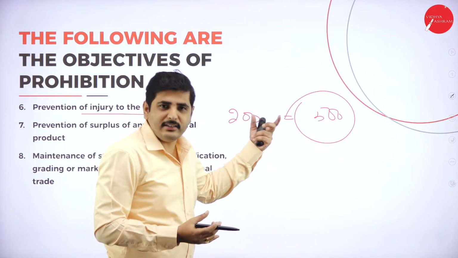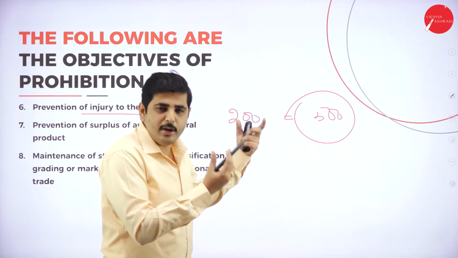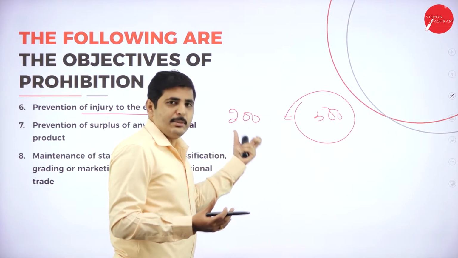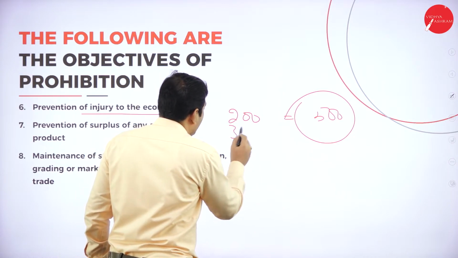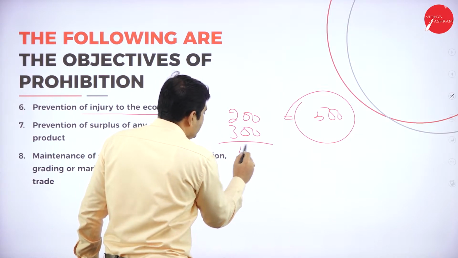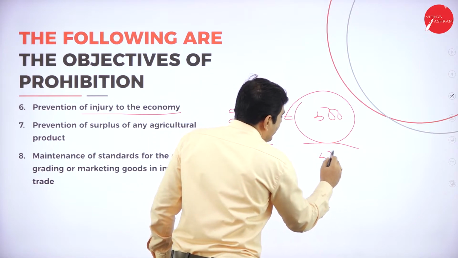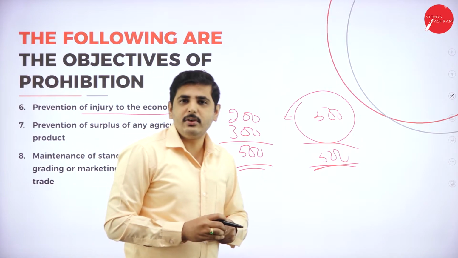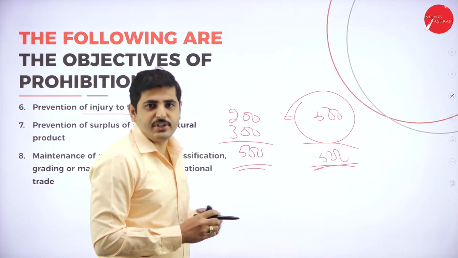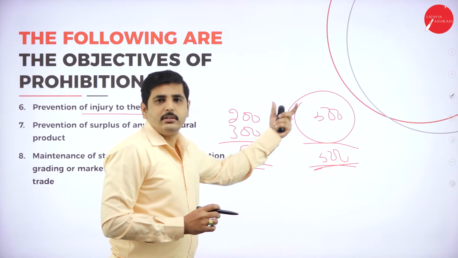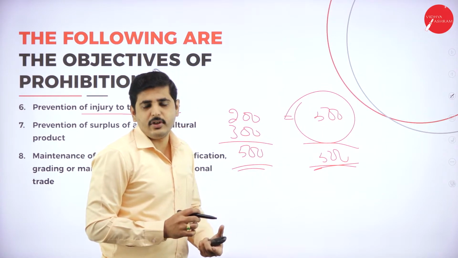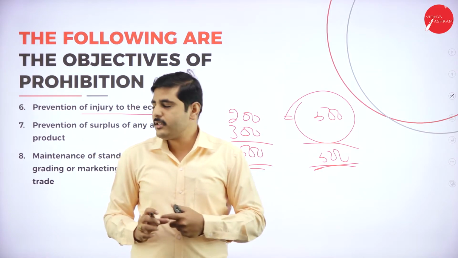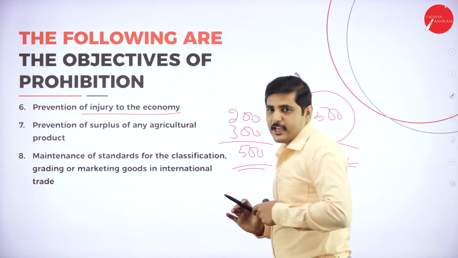So in order to avoid these things, the government of India prohibits the import of China cement, and at certain times they will increase the custom duty, so they will add 300 rupees tax. So they will make it equal. Both China cement and Indian cement will become available at the same price. Then customers will prefer which is good for them. So in order to encourage domestic production and safeguard domestic industries, the government will impose custom duty and also prohibit some export and import.